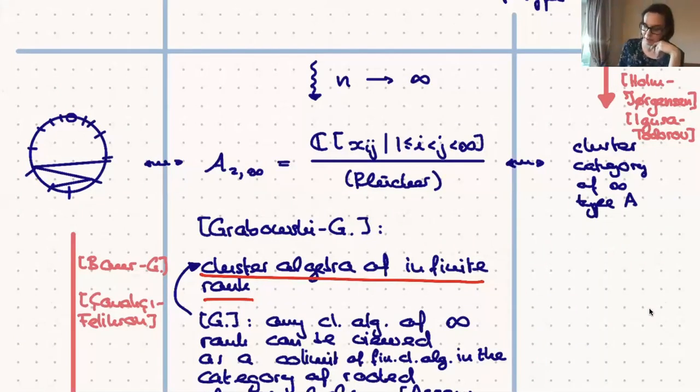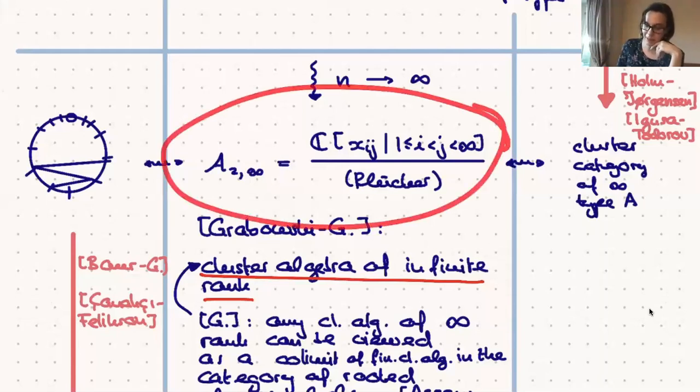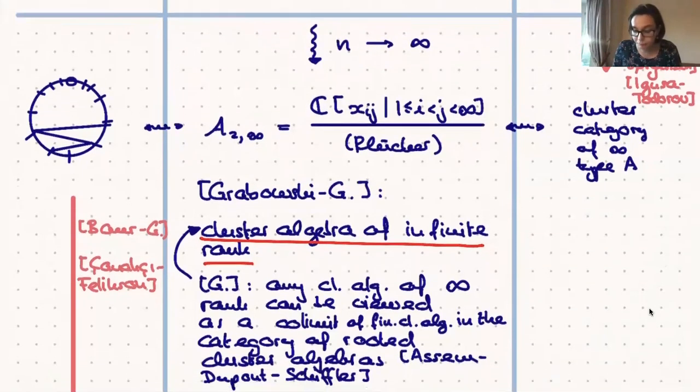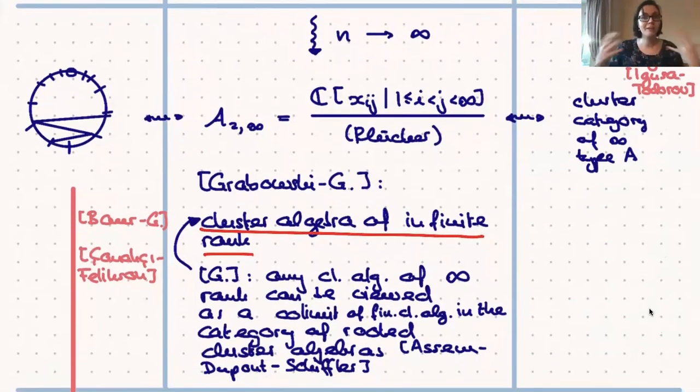Now, what happens in the middle here is we started in joint work with Jan Grabowski. So we introduced the notion of a cluster algebra of infinite rank, which is what we get when we allow infinite clusters, still only finite but arbitrarily long mutation sequences between them.